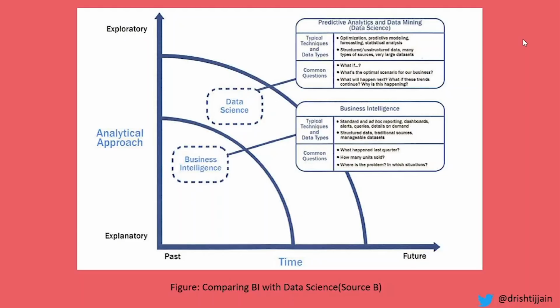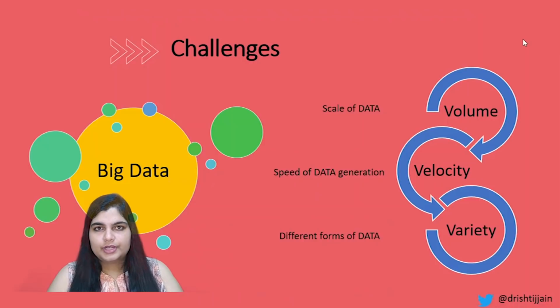Data science is more about how do you use this data to predict things, even if it is not the perfect prediction, but if it is an optimal prediction, it is very useful. So what if this particular thing happened? How will it impact the business? And what is the optimal approach towards taking our business forward? All of these questions get answered in data science. It is more about the analytical approach, is more exploratory. You're trying to fit in different features, different situations, and see what the outcome would be.